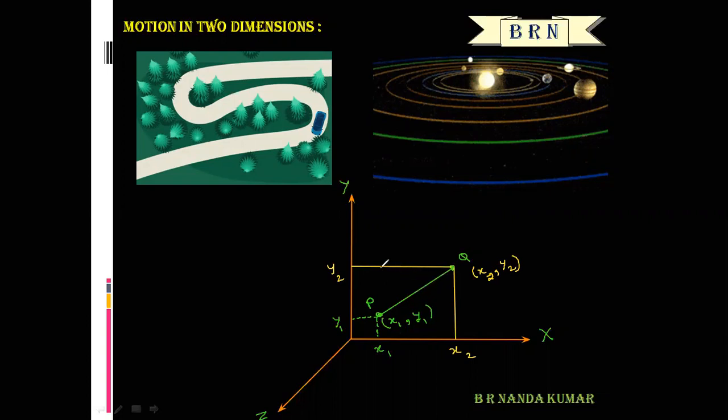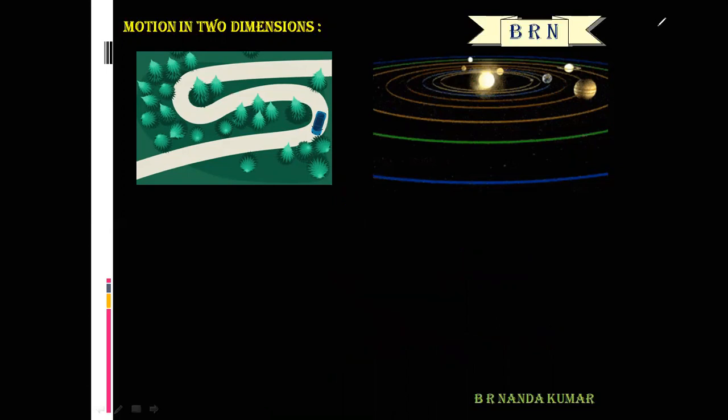For example, a car moving along a curved road, or the motion of planets around the sun.